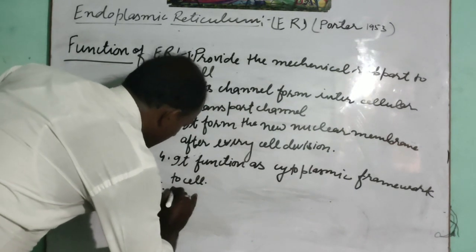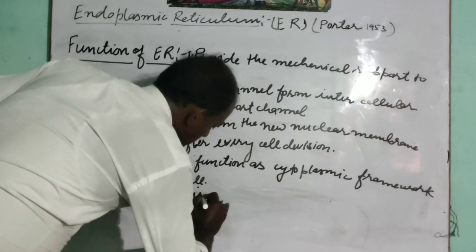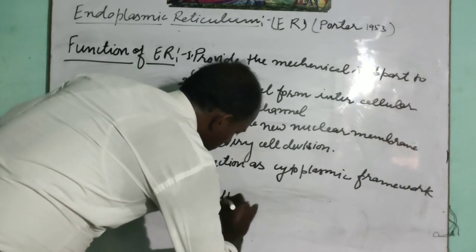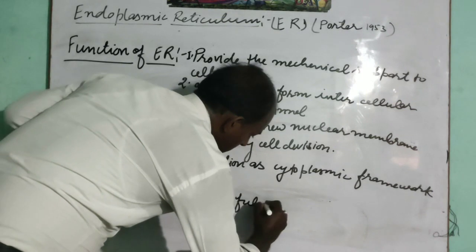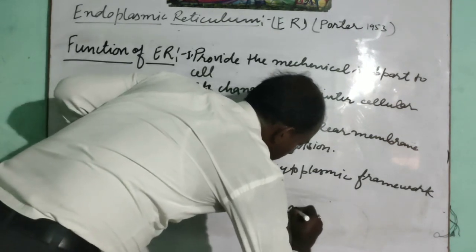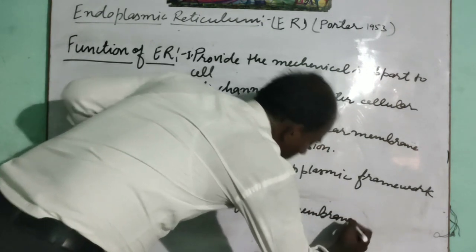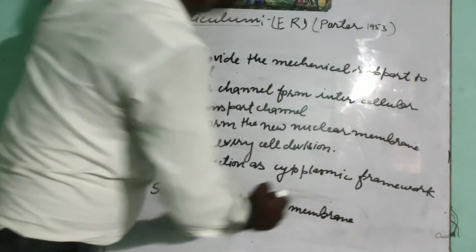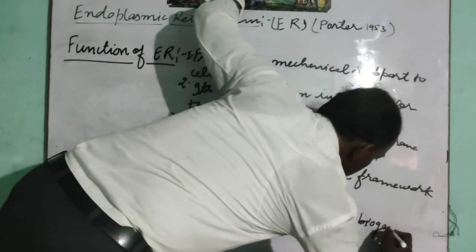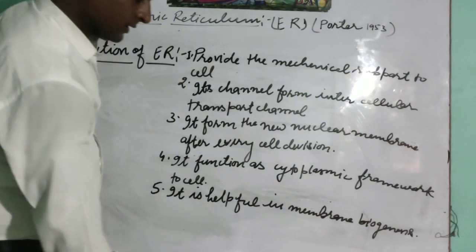Fifth, it is helpful in membrane biogenesis.